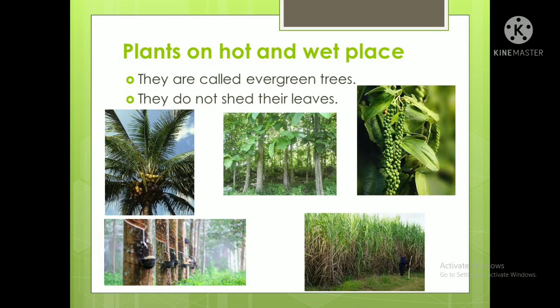Okay. Then in the lower portion, the first one is a rubber. You can see some bowls are tied there, meaning when you cut the tree, some fluid comes out. Okay, that is known as resin. That fluid is gathered, it is stored and it is used as rubber. Any rubber things like tires and all are made from here. Okay. Then the last, in the lowermost portion, is sugar cane. You all know sugar cane. From sugar cane we produce sugar, isn't it?